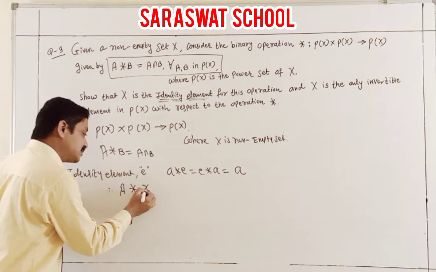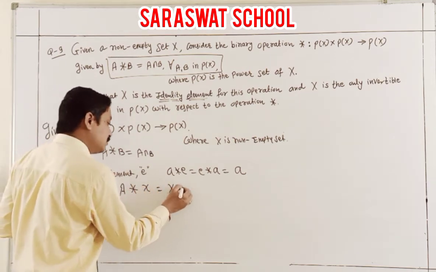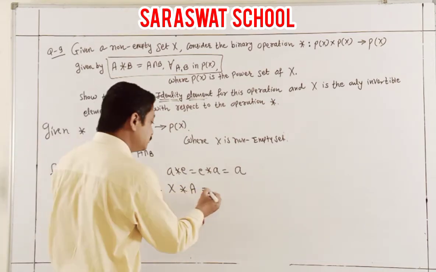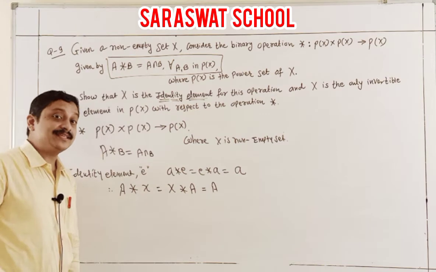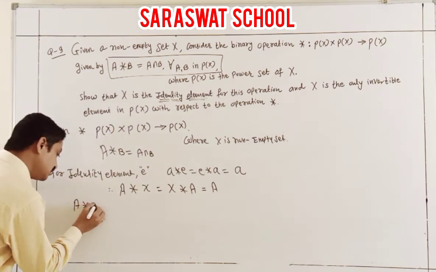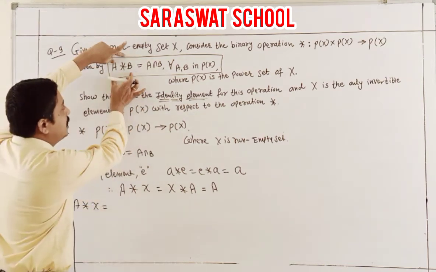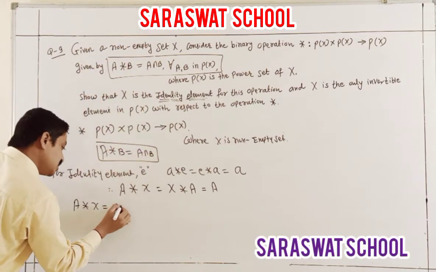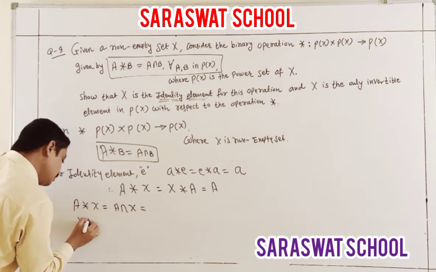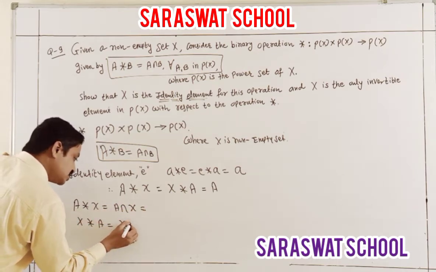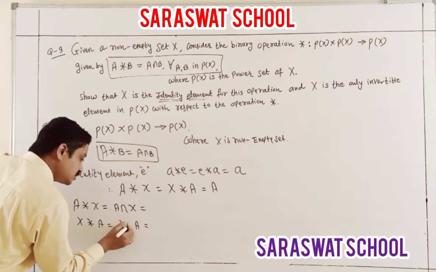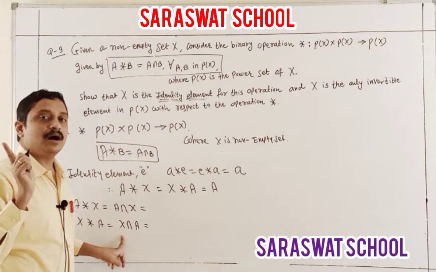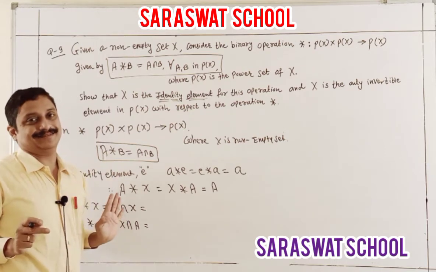X binary A, and A binary X, is equal to what? A. That I prove. It's very simple. So A binary X, look at that. Your A binary B is A intersection B, already written here, right? So A intersection X, and here also X binary A is X intersection A. Students, here X is our universal set for P(X).